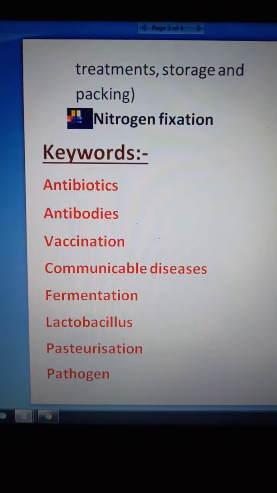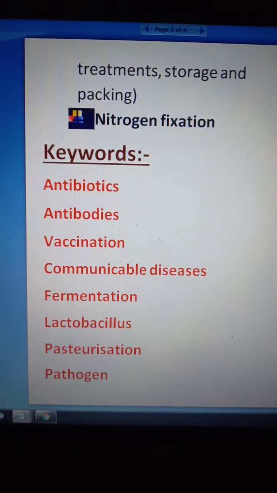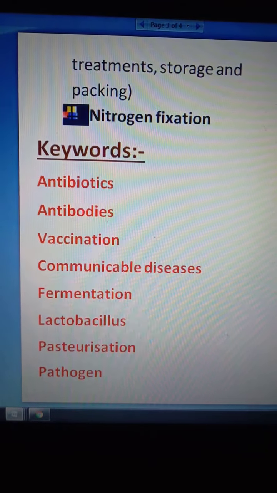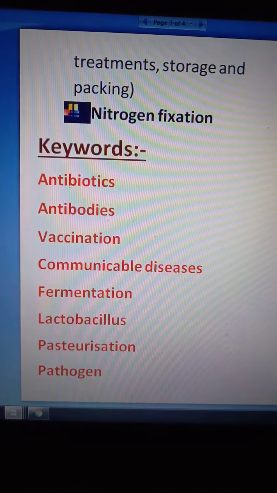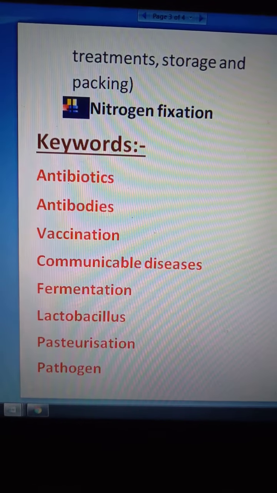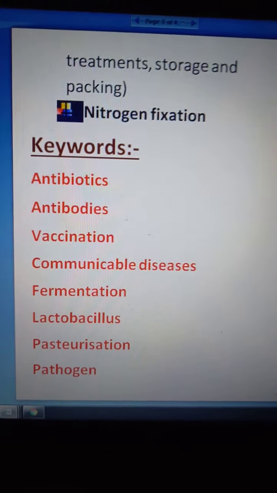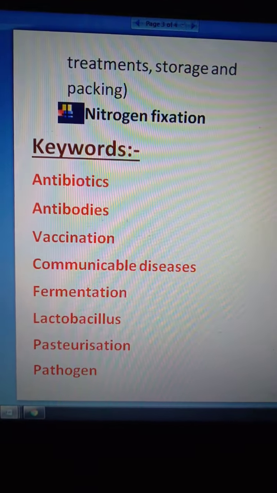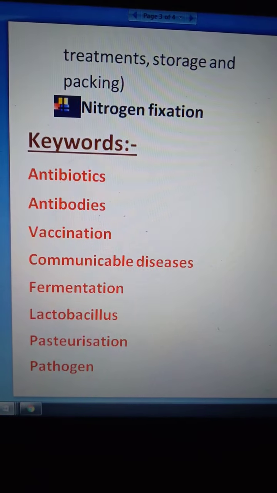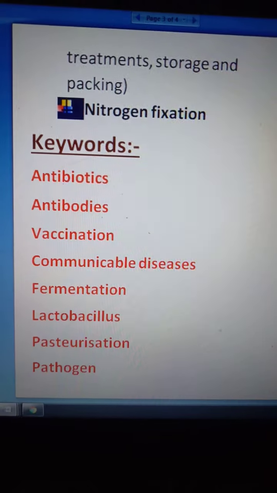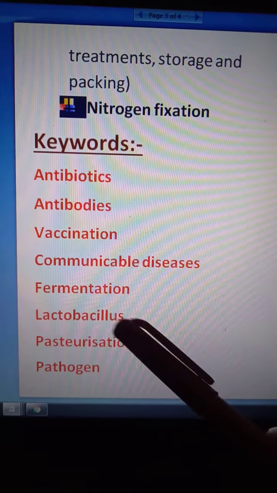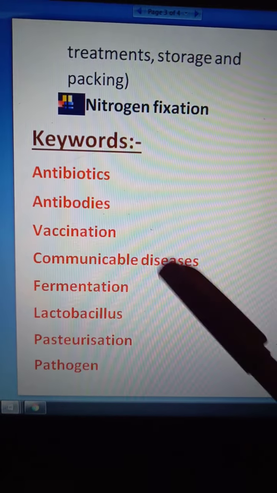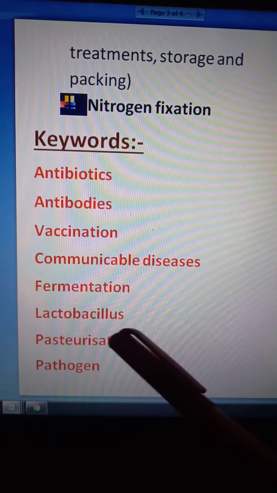Communicable diseases. We have learnt about communicable diseases. So students, microbial diseases that can spread from an infected person to a healthy person through air, water, food or physical contact are called communicable diseases. After that we have learnt about fermentation, which is the keyword: conversion of sugars into alcohol with the help of yeast. It is the fermentation process. Lactobacillus is the bacteria that converts milk into curd.